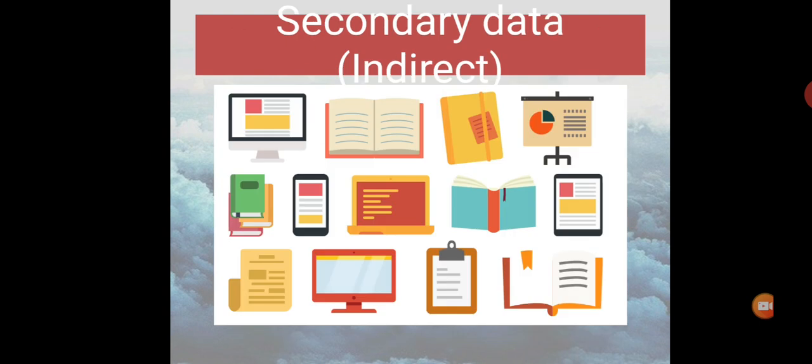Secondary data is not collected directly. Here the information is collected through books, published sources, journals, newspapers, websites, blogs, diaries, government records, podcasts, etc.